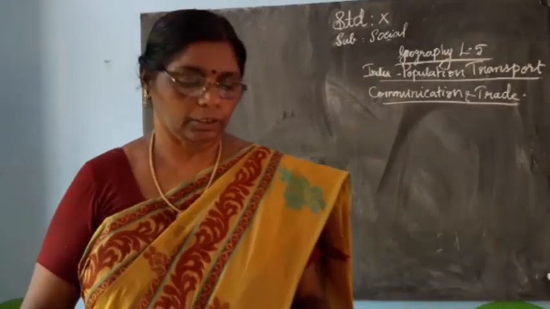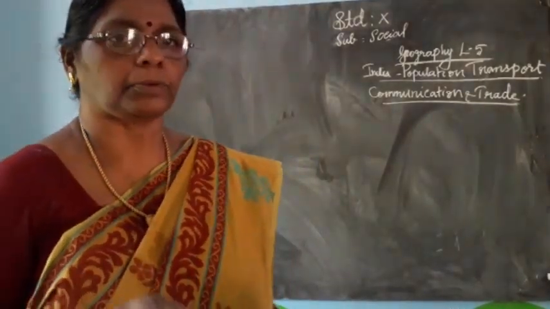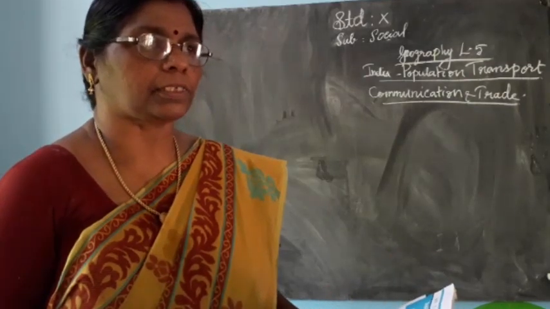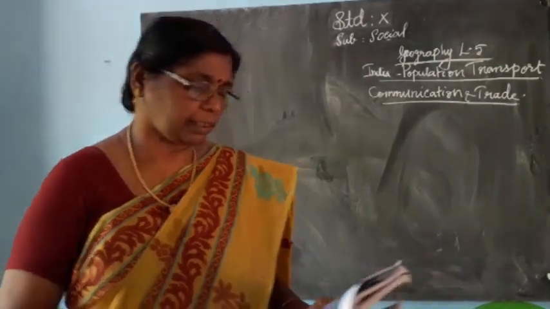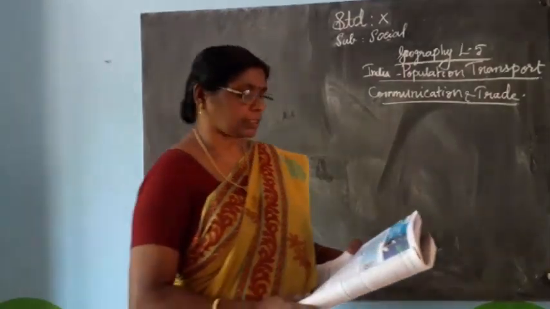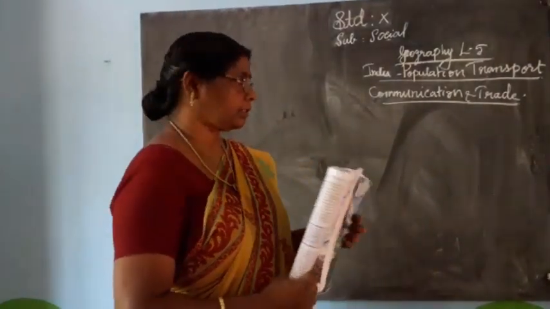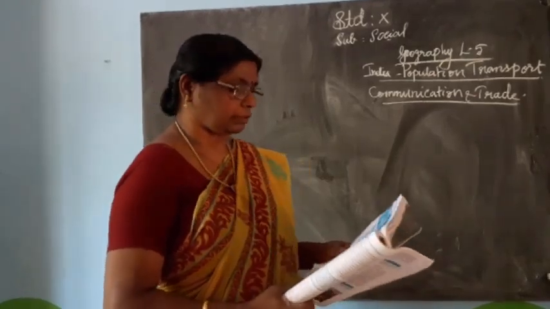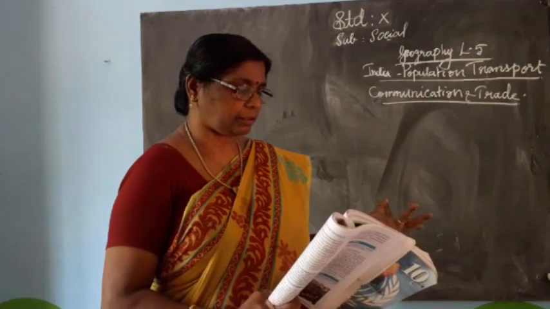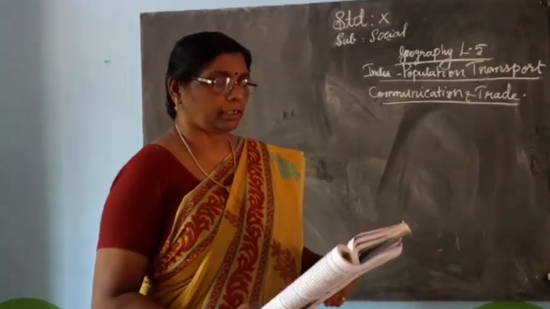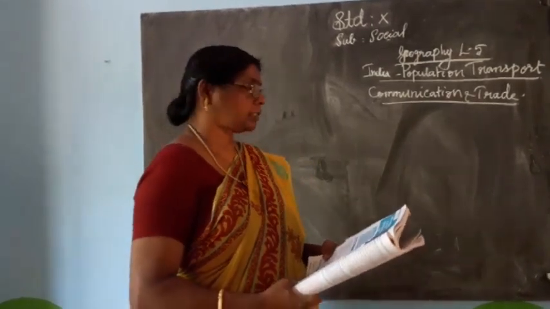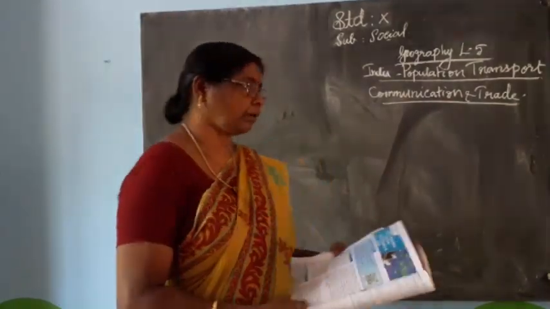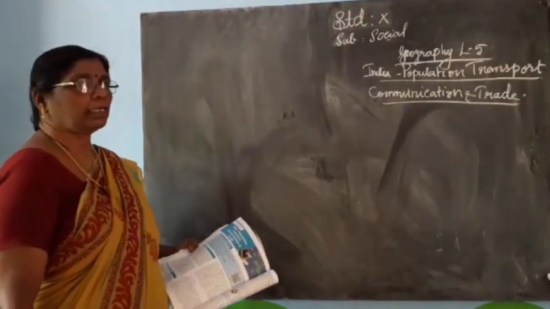To know about human development. To learn the transport system of India. To understand the communication system in India. To assess the nature of trade in India. These are the learning objectives in this lesson. What are the learning objectives? Urbanization and its impact in India, human development index, transport system of India, then communication system, then nature of trade in India.